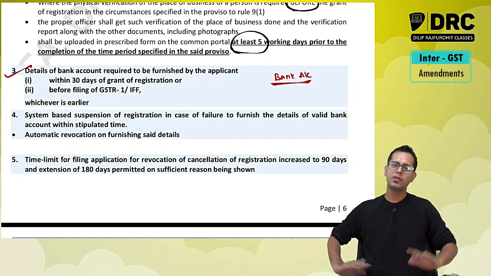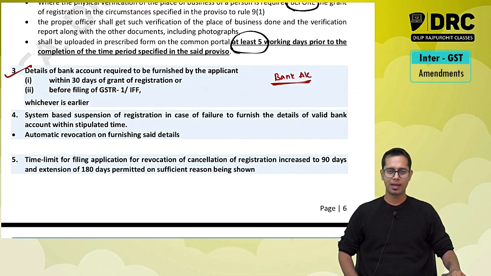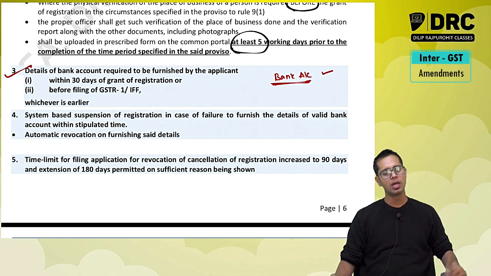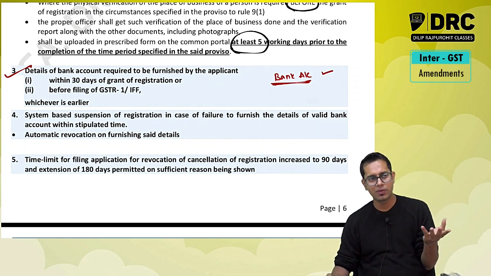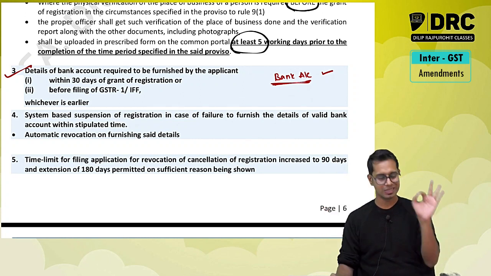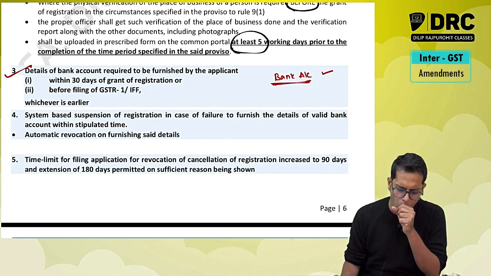Now these people were sitting comfortably. Say I have applied for registration, registration is granted to me. One of the procedures which I have to follow is updating my bank account details. I used to wait comfortably, and unless someone came and told me to upload the bank details, I was not uploading at all. So now lawmakers have given a specific time. You should upload these bank account details within this time limit.